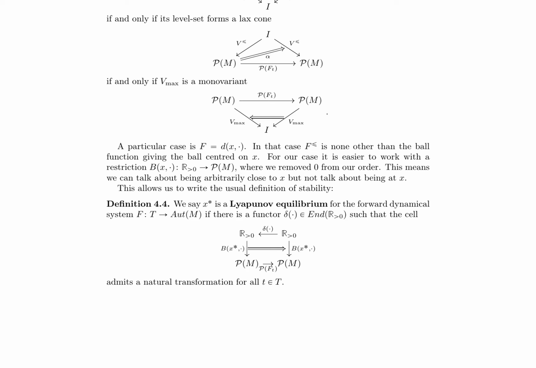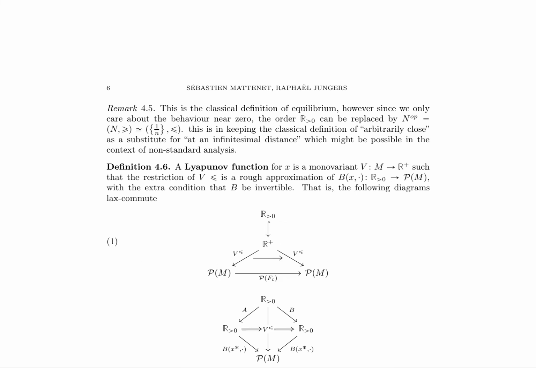The paper also discusses the relationship between the level sets of a Lyapunov function and the ball function, B(x, ε), which gives the ball centered on x. The stability of the system is determined by the behavior of these level sets over time. The authors demonstrate that if there exists a Lyapunov function, then the system is stable, and if the system is stable, then there exists a Lyapunov function.